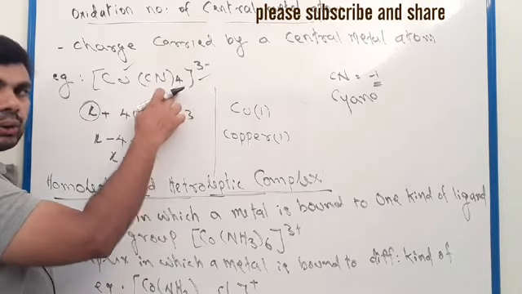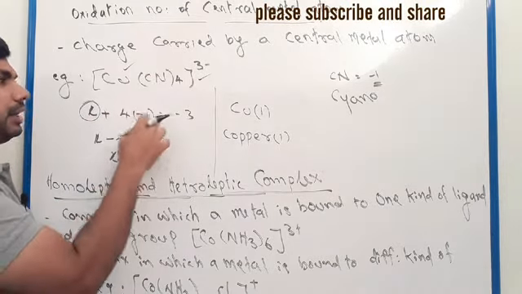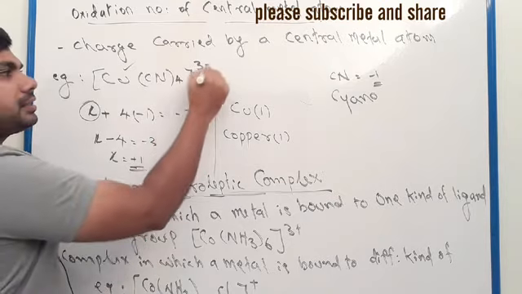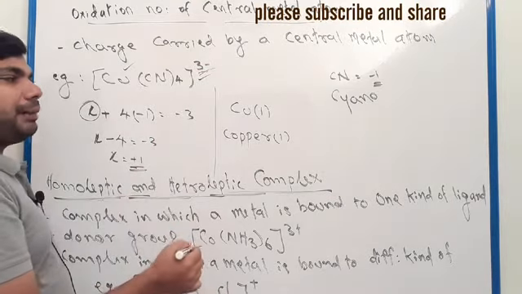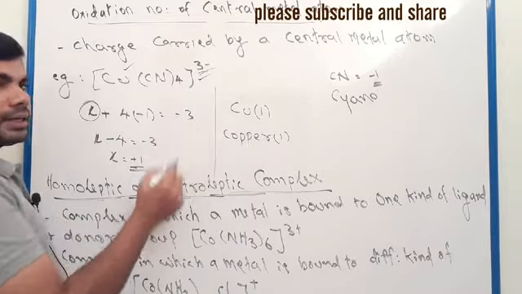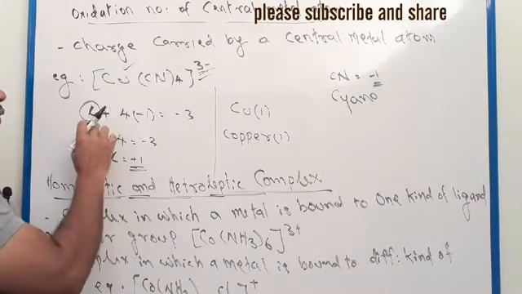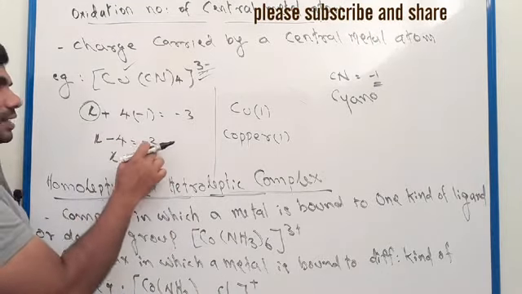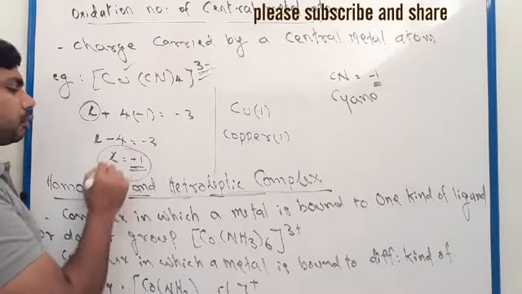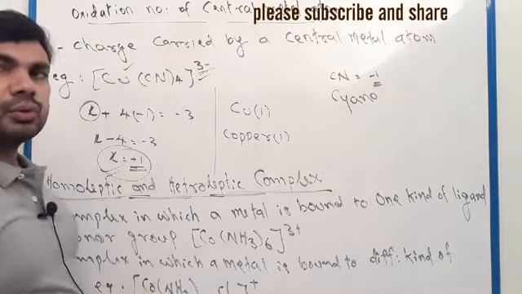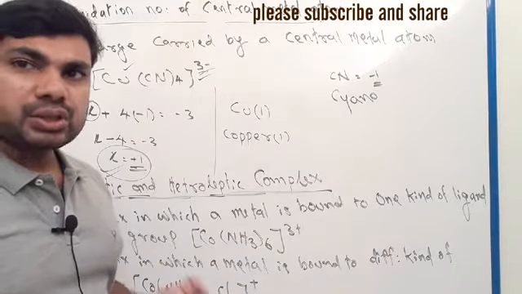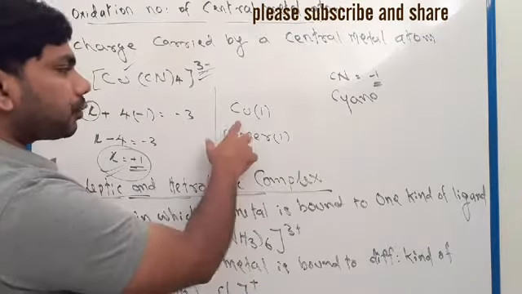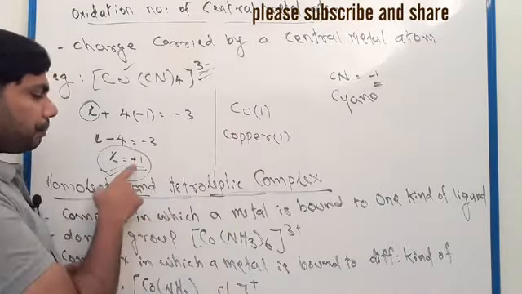Here 4 cyano groups, 4 times -1 equals -4, so x minus 4 equals -3. So you will get x is equal to +1. So the charge of copper is +1, copper(I).